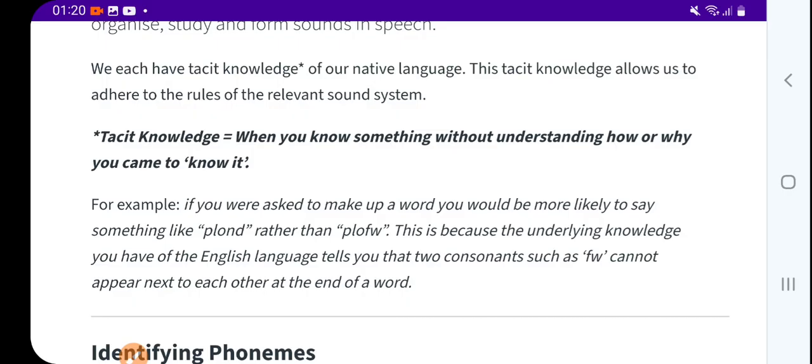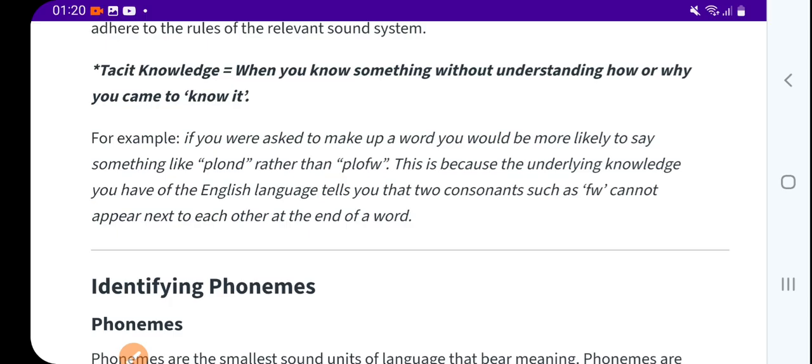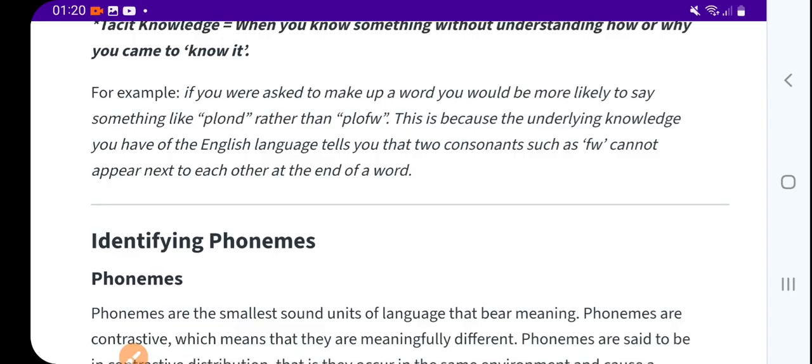We have to follow the rules. So when you know something without understanding how and why you came to know it, that is tacit knowledge.